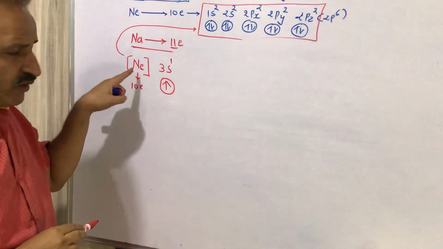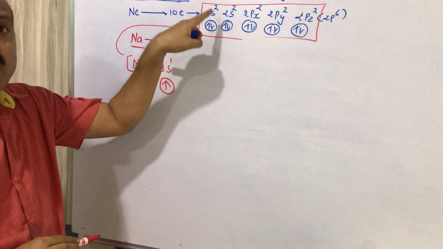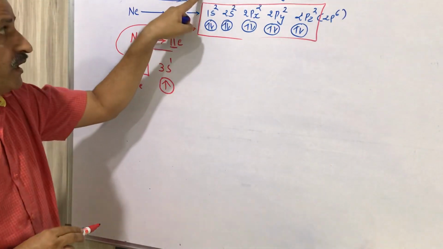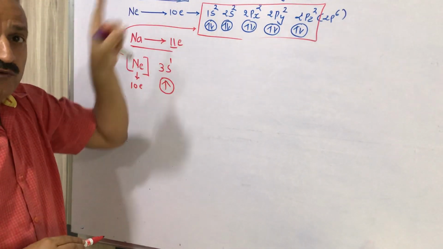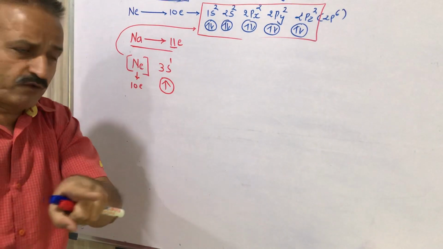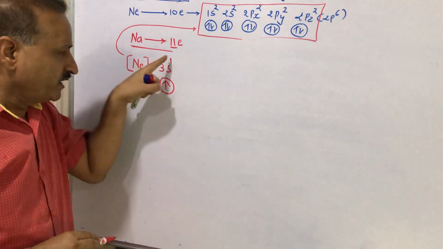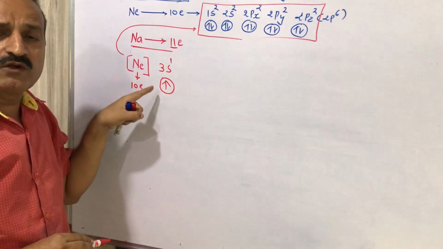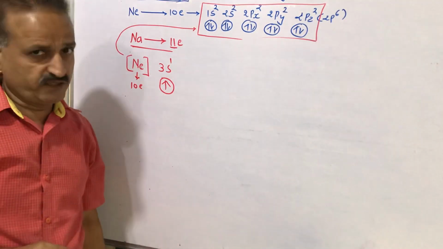Directly write neon, which means you have written electronic configuration till 2p6. Now the turn will come for 3s, and 3s can have 2 electrons, but we need only 1 electron to complete 11 electrons. So we have written 3s1, and to show the 3s1 electron, we have put the electron in a circle. Clear? Very easy.